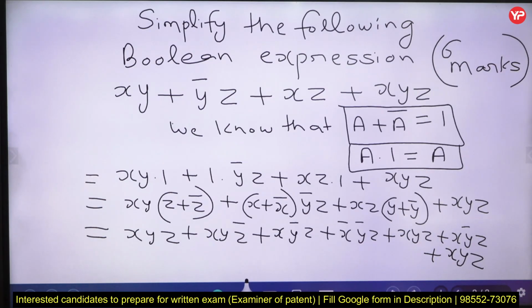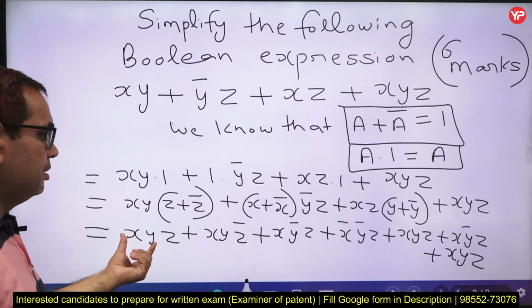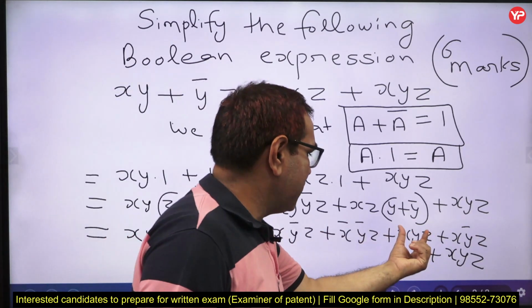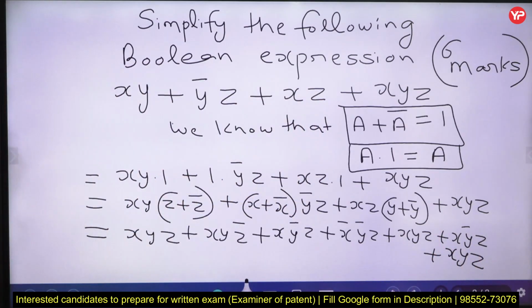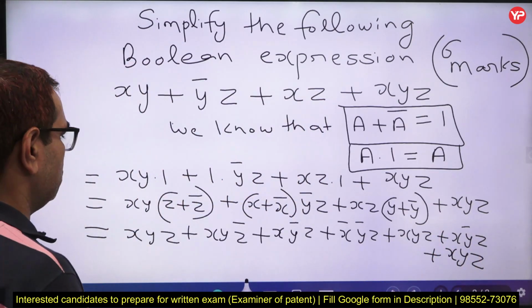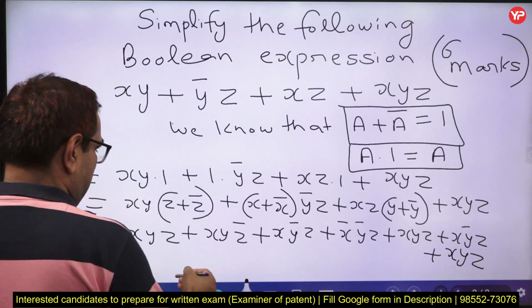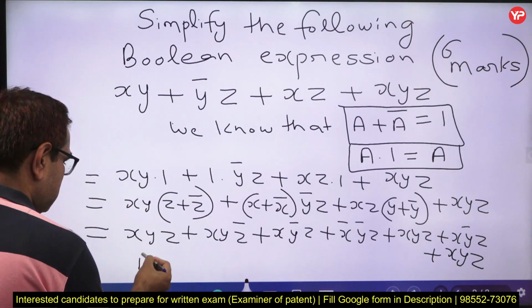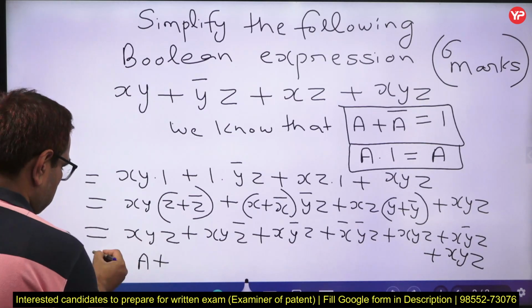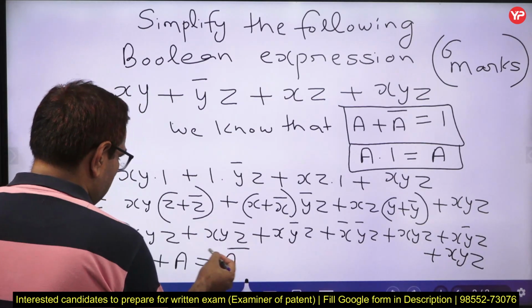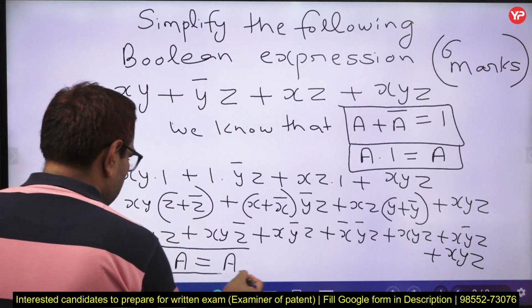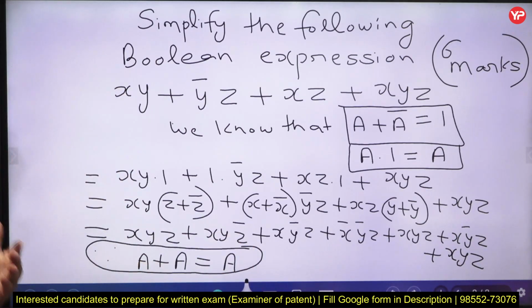Now what we see? We see that here we have xyz, here also we are having xyz, and here also we are having xyz. Okay. So we know the property that, here you have to mention this property, that since a plus a is equal to a, for any Boolean function or Boolean variable, a plus a is equal to a.